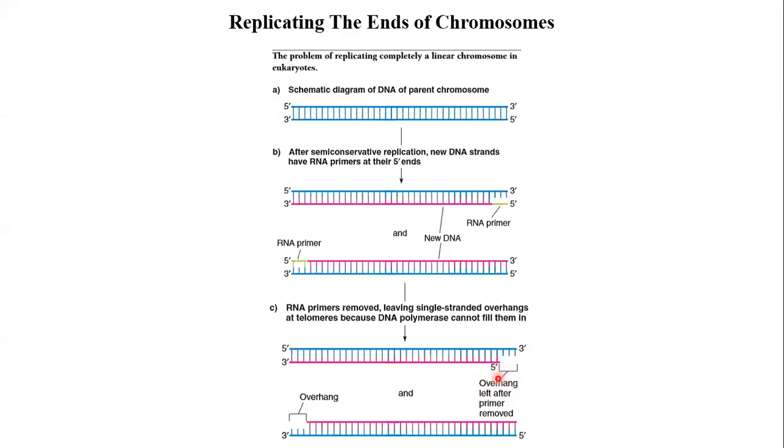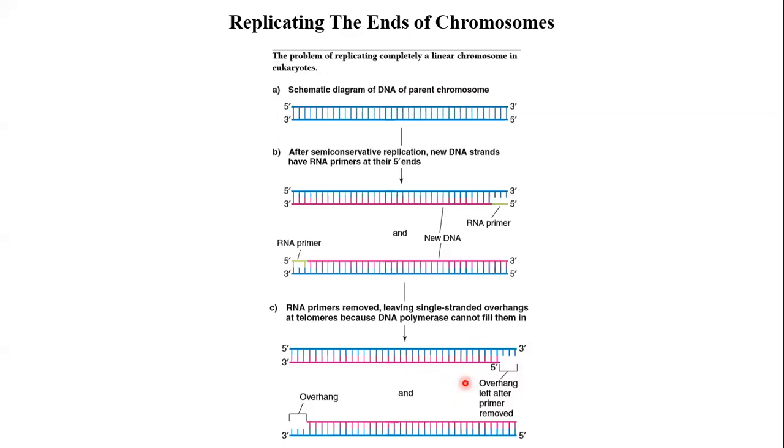So because the 5' end is generated after removing the primer at the end, no DNA polymerase can fill this gap, because DNA polymerase can add nucleotides only at the 3' end. So this gap is left here. So if nothing is done about this gap, then what will happen? In the next replication cycle, suppose this gap is left as it is, then these two DNA molecules will go to daughter cells, and these two will function as a parent DNA for the next replication cycle, right?